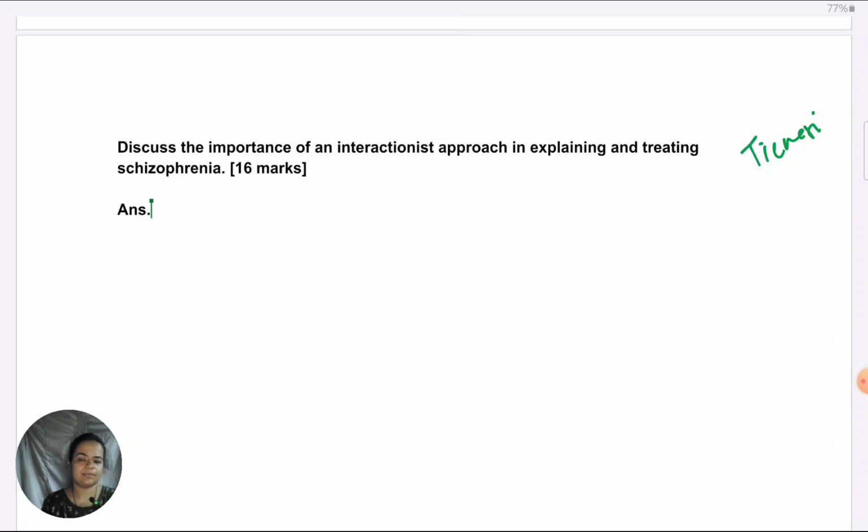This is one of the easier topics in schizophrenia, because the interactionist approach revolves entirely around the diathesis stress model, which is very simple to understand. As always, I know by now you must be knowing the 16 markers, but those who still don't know, they have a breakup of AO1 for 6 marks and AO3 for 10 marks. Unless there's a STEM. In this case, there's no STEM. So definitely this one is qualifying for AO1 6 and AO3 10.